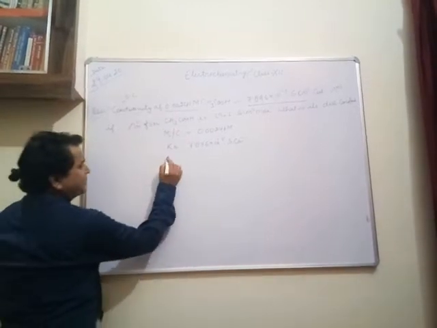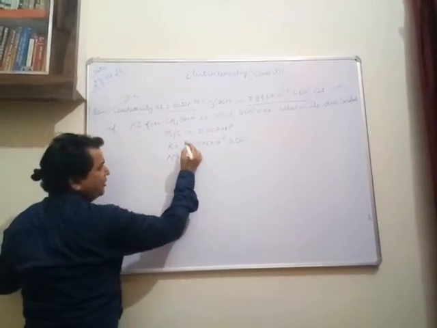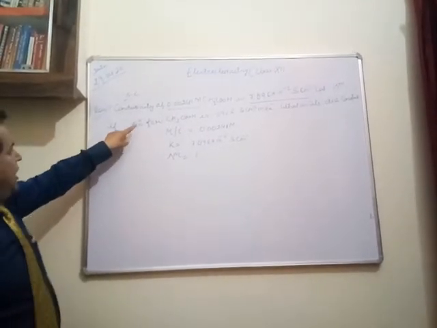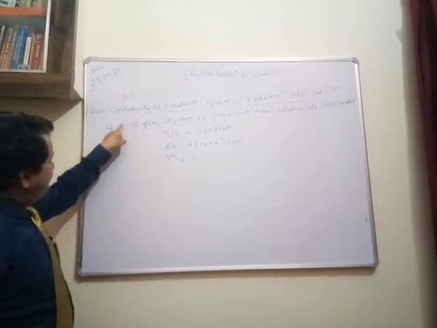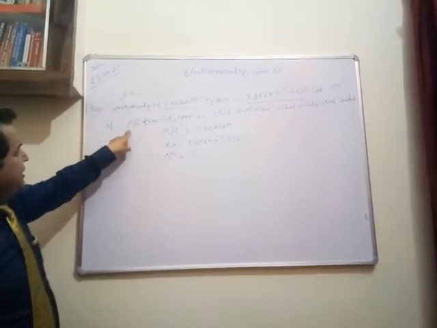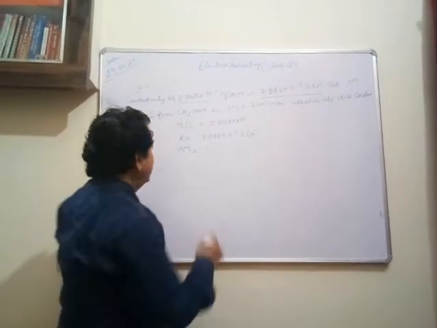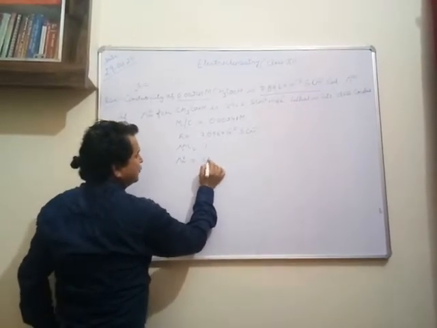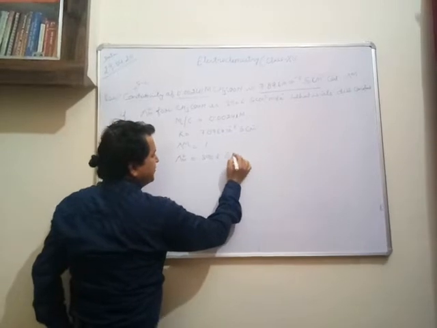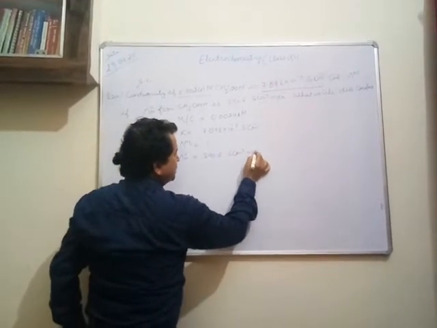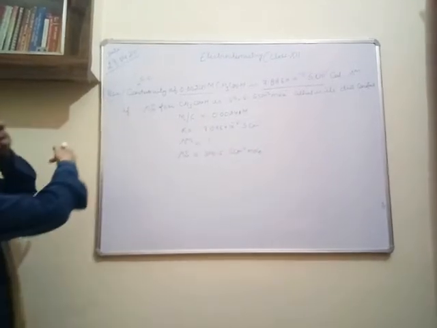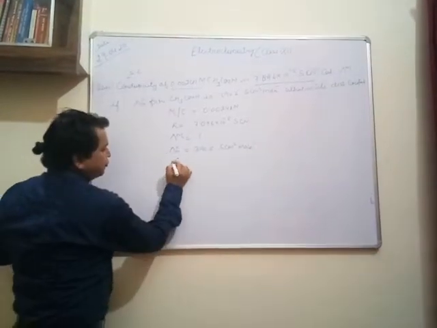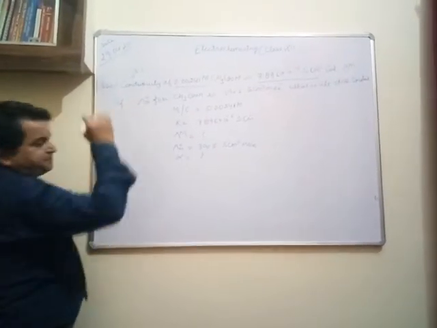First of all, you have to find the molar conductivity of the CH3COOH solution. Then, the observed value of molar conductivity, lambda m naught, for CH3COOH solution is 390.5 Siemens centimeter square per mole. This was the unit of molar conductivity in the last topic we studied. What is its dissociation constant? The degree of dissociation is denoted by alpha.